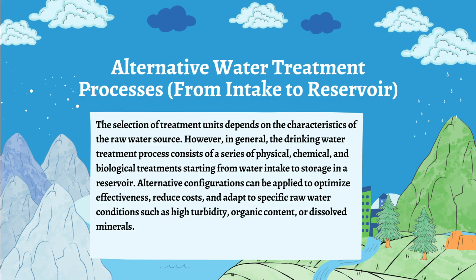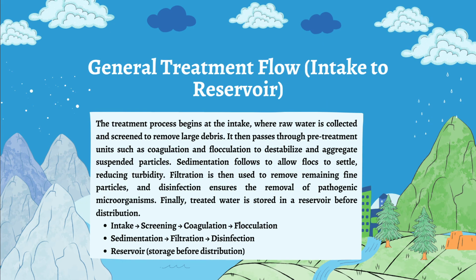For the alternative water treatment process, from the intake to the reservoir, the selection of treatment units depends on the characteristics of the raw water source. However, in general, the drinking water treatment process consists of a series of physical, chemical, and biological treatments, starting from the water intake to the storage in the reservoir. Alternative configurations can be applied to optimize effectiveness, reduce cost, and adapt to specific raw water conditions such as high turbidity, organic content, or dissolved minerals.